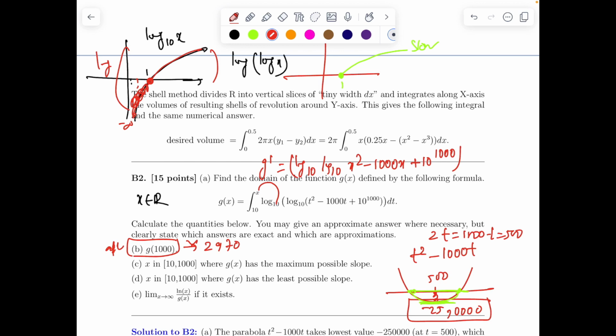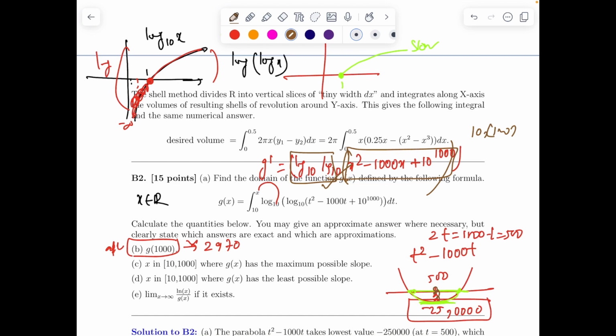Since log 10 is an increasing function, we may simply discard log 10 in the front and find the extrema of this. Why? Because log itself is an increasing function, so log base 10 is also an increasing function. So we can just look at the nature of the inside, and its nature is already known in the interval 10 to 1000. This is basically a parabola that takes minimum at the vertex at x equal to 500. So by symmetry of the parabola, the maximum value occurs at the end point farther from the vertex, x equal to 1000.